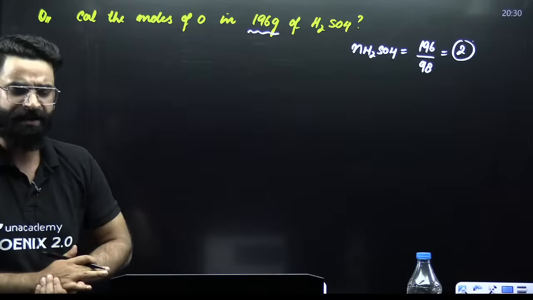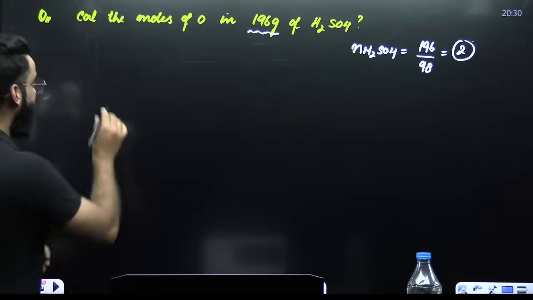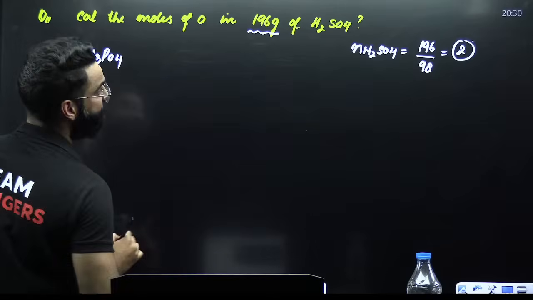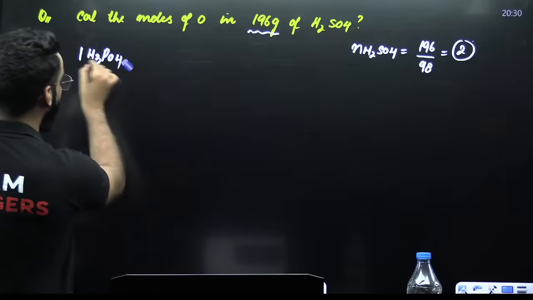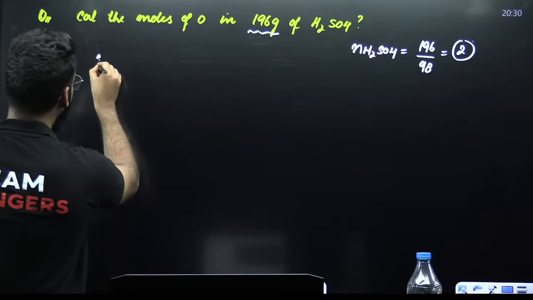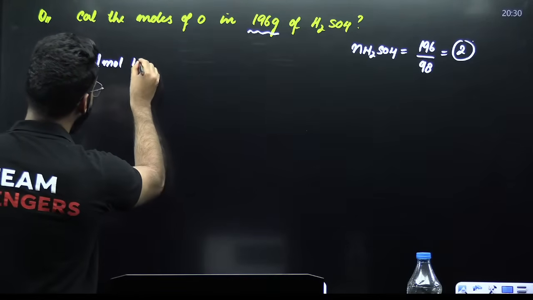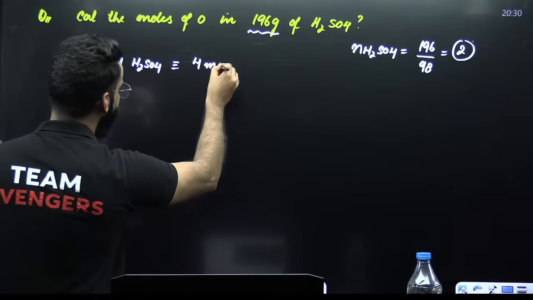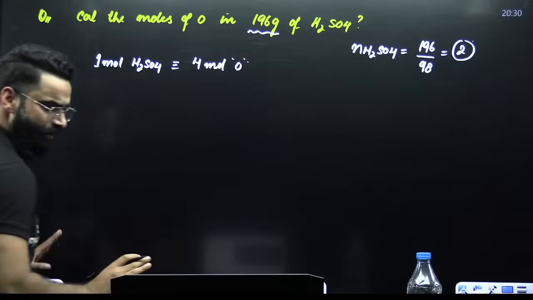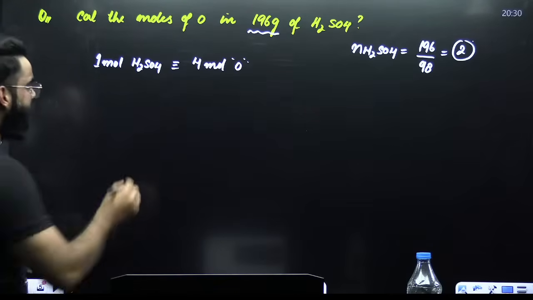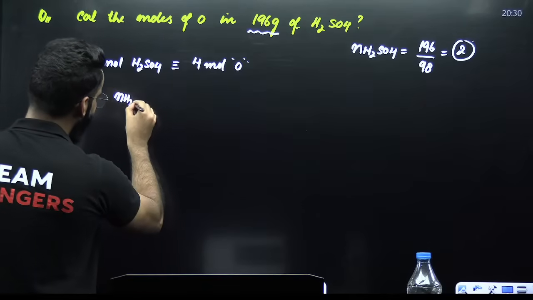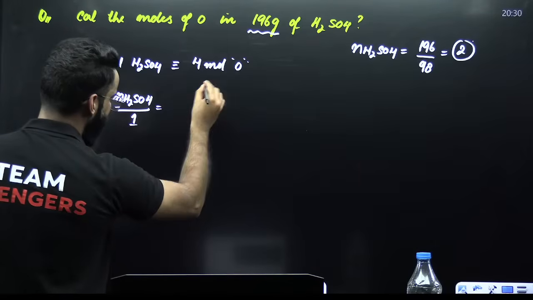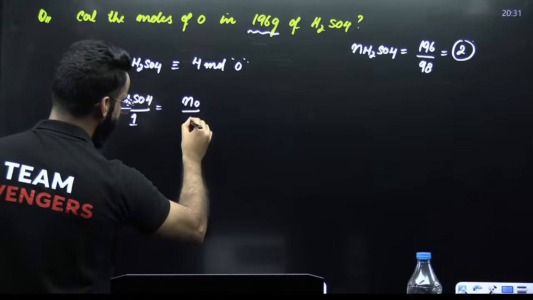Now, my dear students, after converting the given quantity to moles, we know 1 mole of H2SO4 contains 4 moles of O. This is something we already know. Now make the stoichiometric equation and you are done. You'll write number of moles of H2SO4 divided by 1, which is equal to number of moles of O divided by 4.